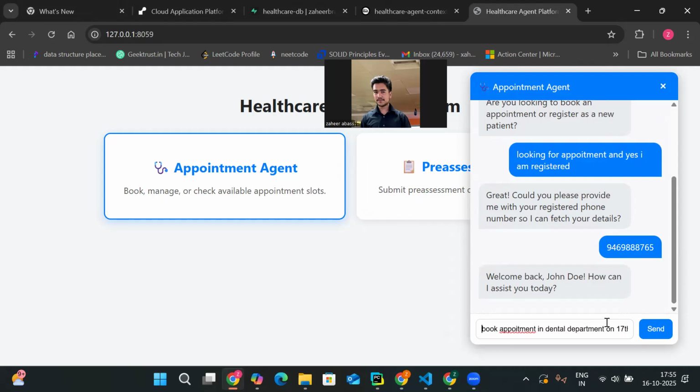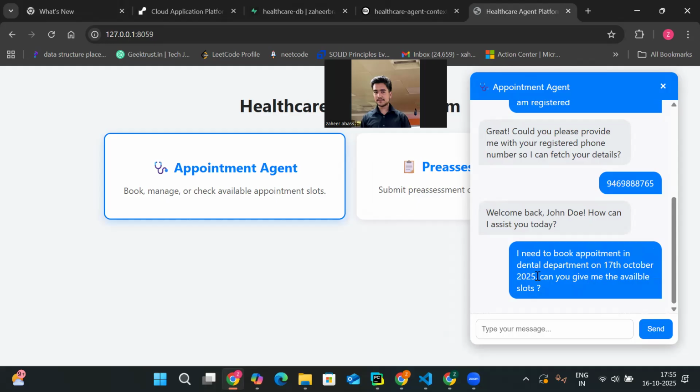all the doctors. It will usually need to fetch all the slots available for all the doctors. So it will be huge data, right? But what I did is I chunked it, I summarize it, then only I'm showing it to the patient without losing the data. See how I am showing?